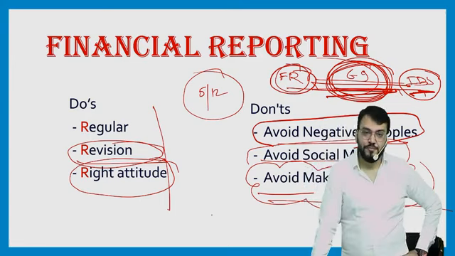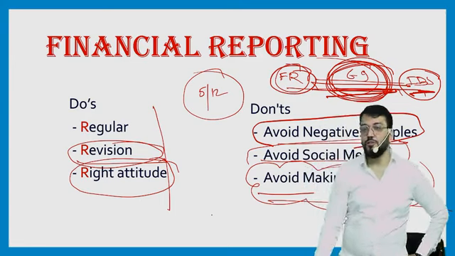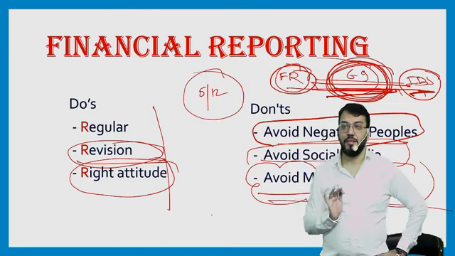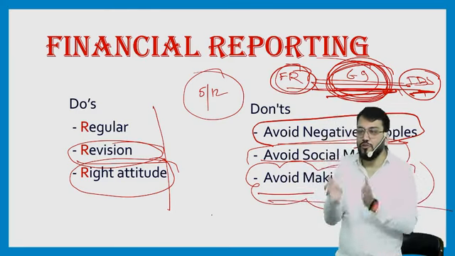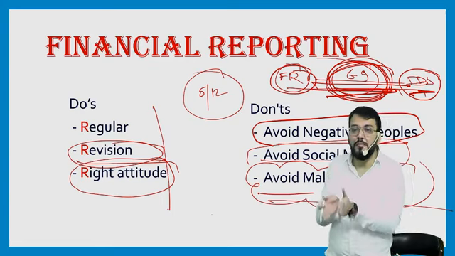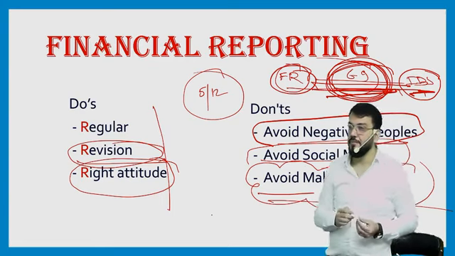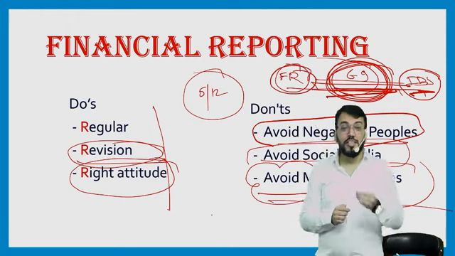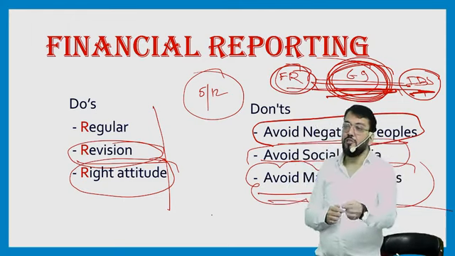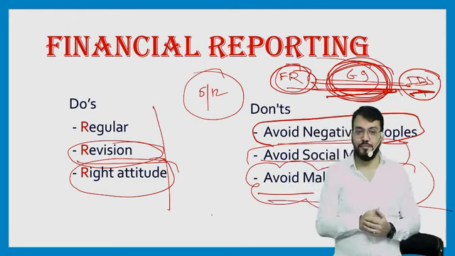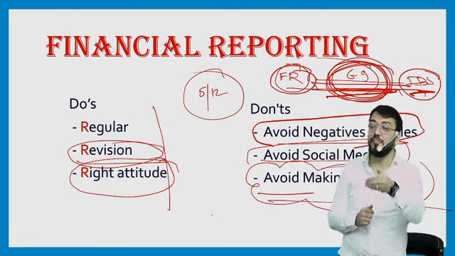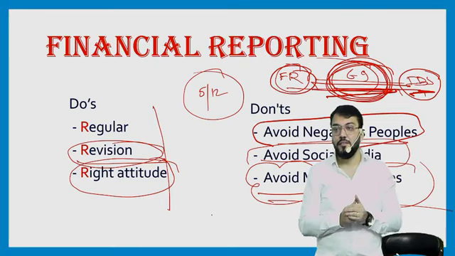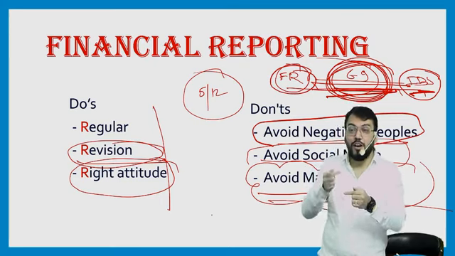You should respond even though you don't know. Normally, when I am asking any question, because most of the time I try to link my entire classes with CA Inter, the objective is to inform you what you have done in CA Inter. If I am asking some question, it means you have done that question or that concept in CA Inter, and at that time you are not responding.